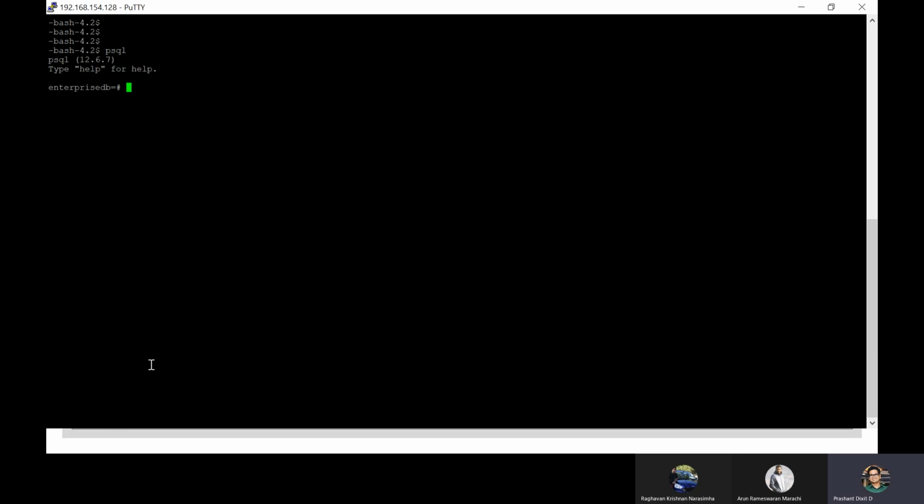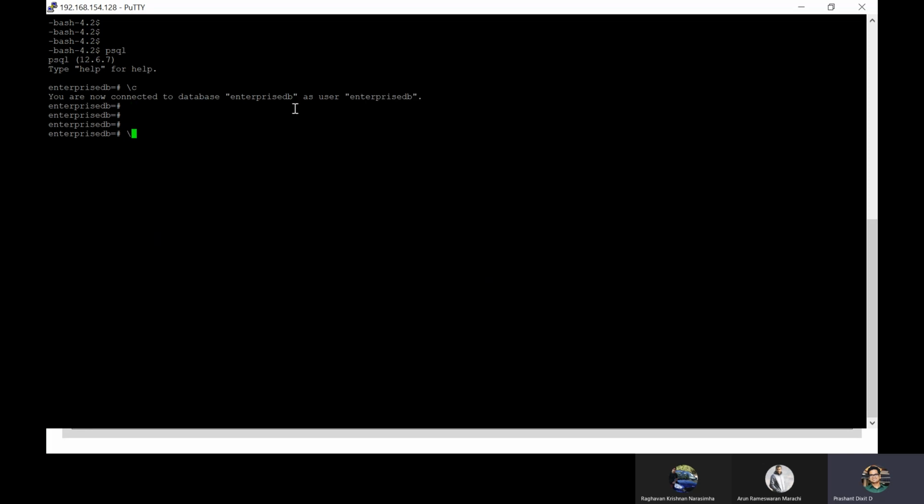The moment we do psql and press enter, it automatically connects us with enterprisedb as the username and with the default database enterprisedb. The name of the database is enterprisedb and the user we connected through is enterprisedb.